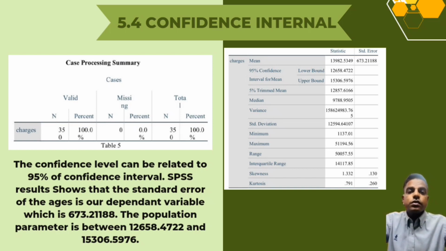The SPSS result shows that the standard error of the dependent variable is 673.21188. The population parameter is between 12,658.4722 and 15,306.5976. Thank you.